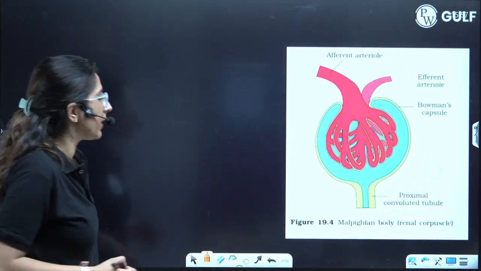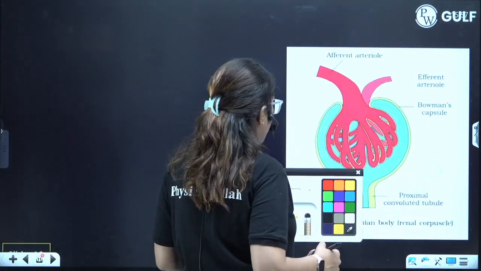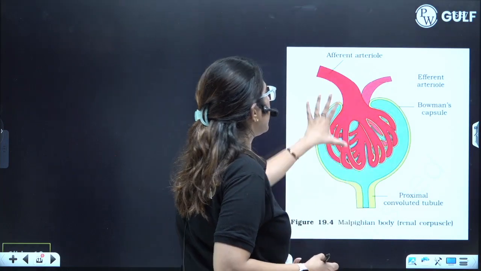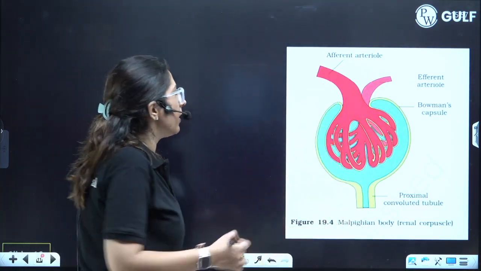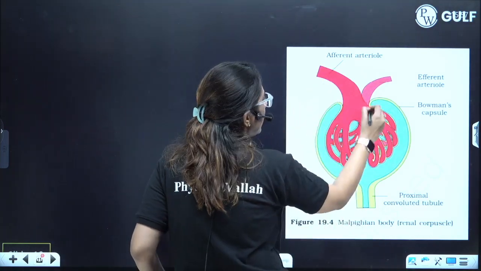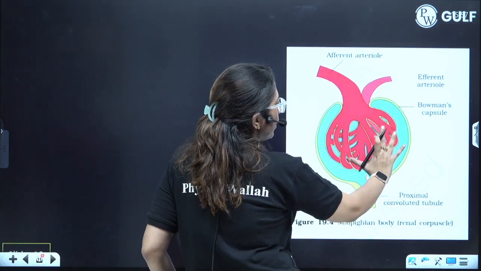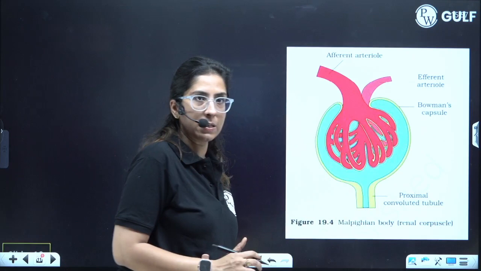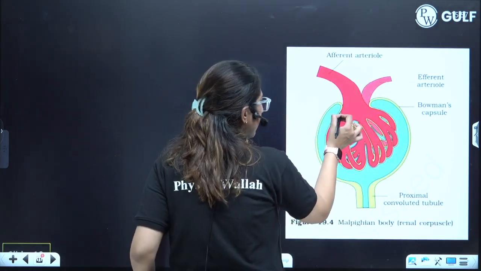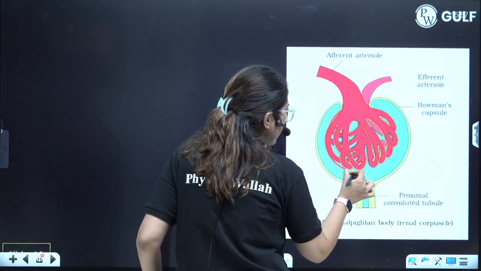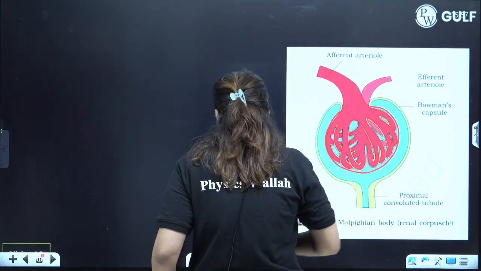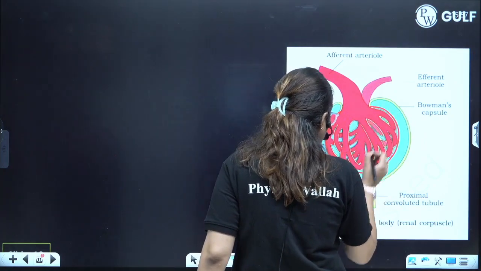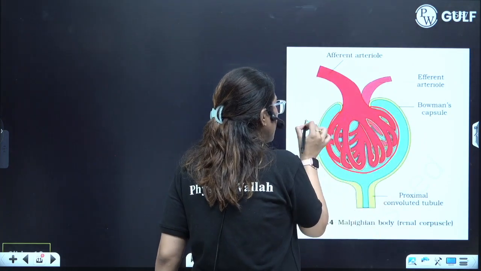Now you can see this is the structure of a Malpighian body. Another name of Malpighian body is the renal corpuscle. Here the afferent arteriole is coming and efferent is leaving. You can see the glomerulus is present. Then you can see the Bowman capsule is present. So here the lining, guys, can you see this lining? Here also, buddies, the squamous epithelium is present.